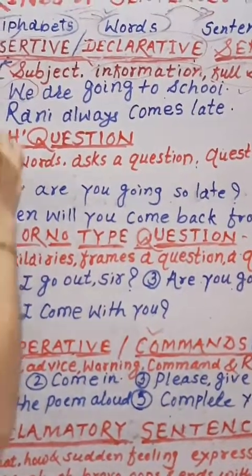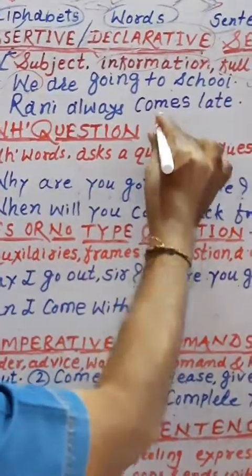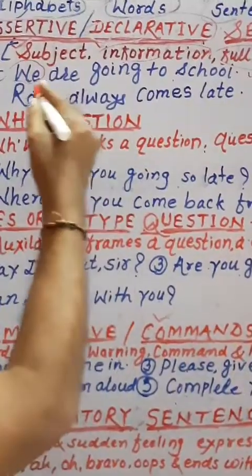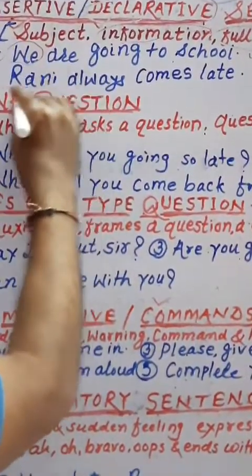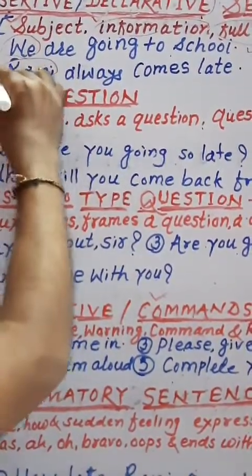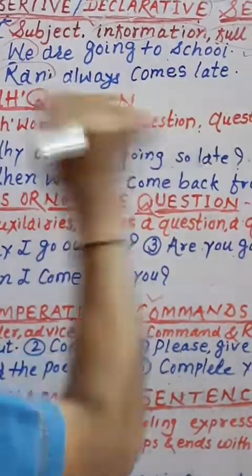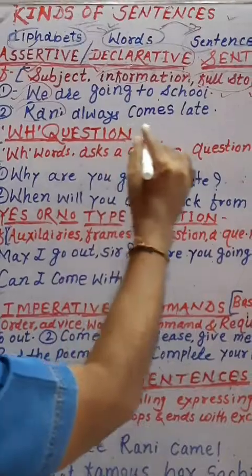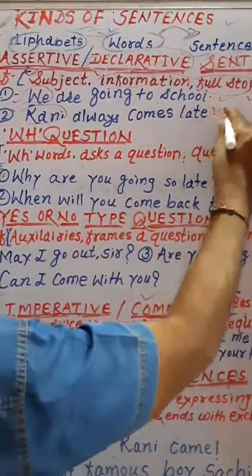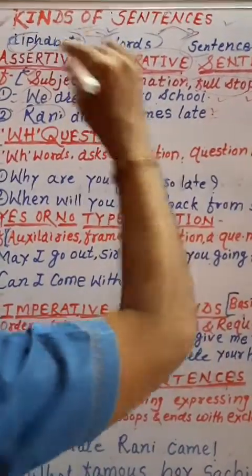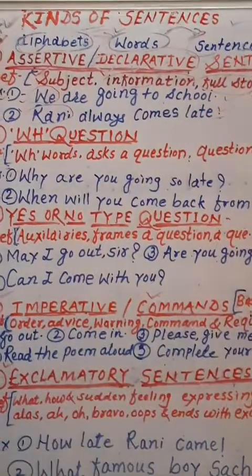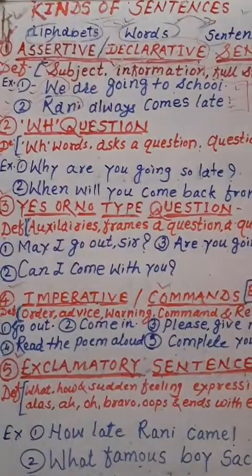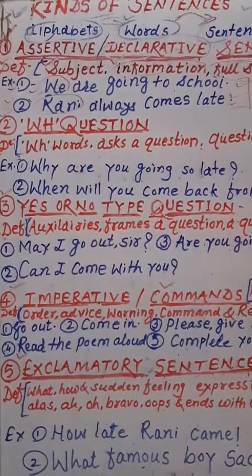Now second, Rani always comes late. What does this sentence begin with? This sentence begins with Rani. Rani is the subject and some information is given here, which is the information that Rani generally comes late to school, and this sentence also ends with a full stop. So it is also an example of assertive sentence. Okay, understood the assertive sentence.